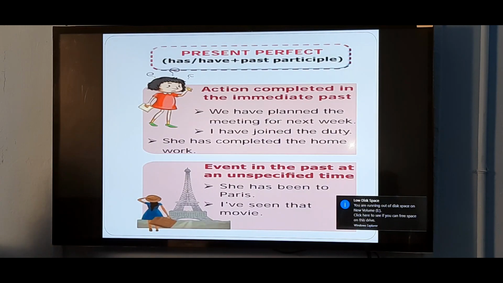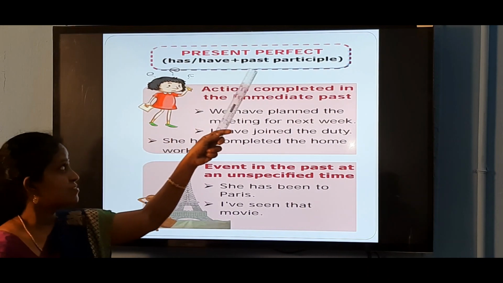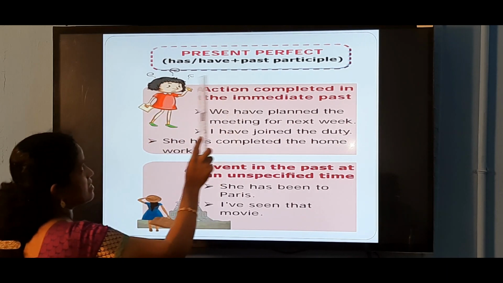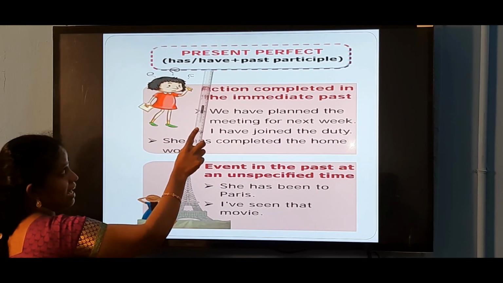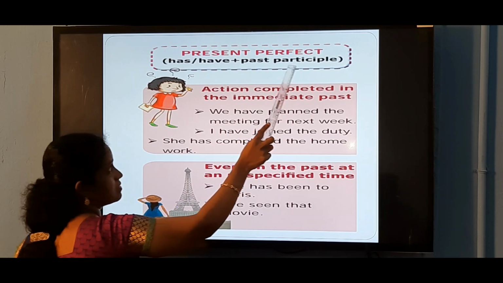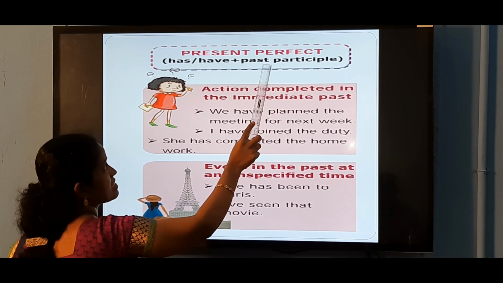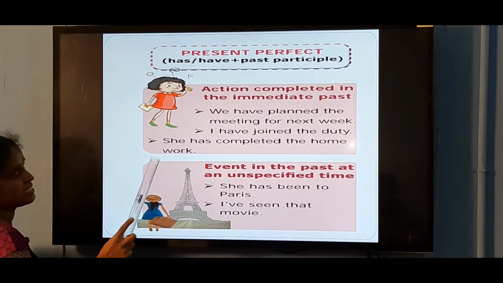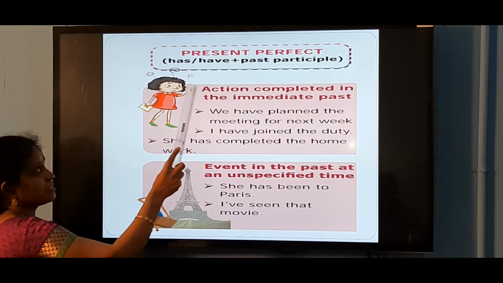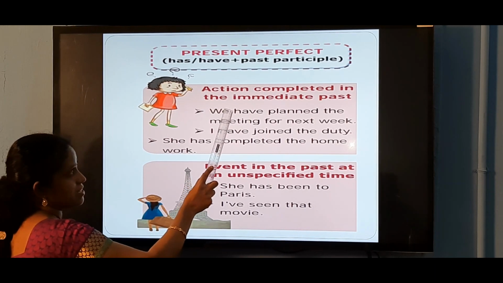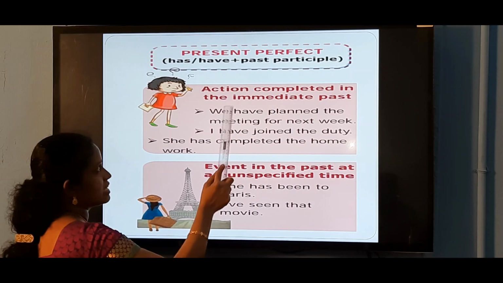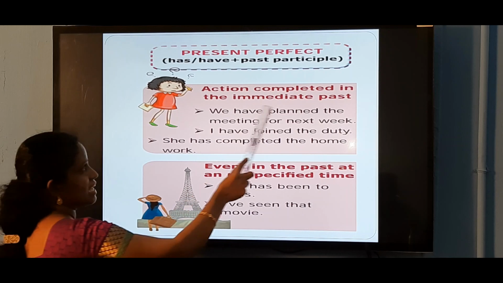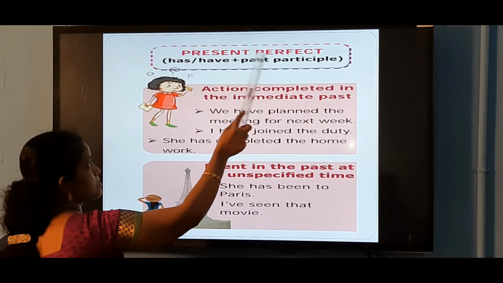So next, the third type is present perfect tense. Present perfect tense has the form subject plus has or have plus past participle, that is, the third form of the verb. Where do we use this present perfect tense? We use it for an action completed just now, in the immediate past. The action is completed, but only just now. So we use present perfect.